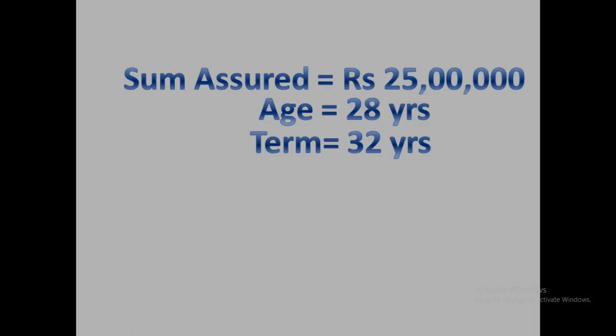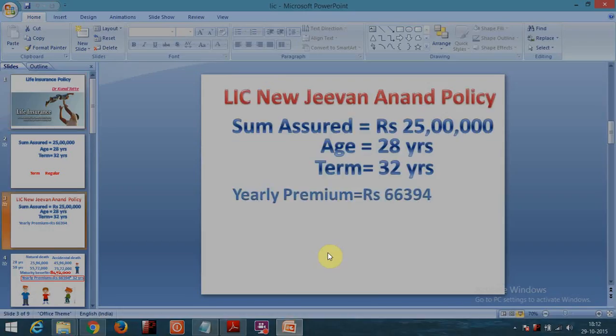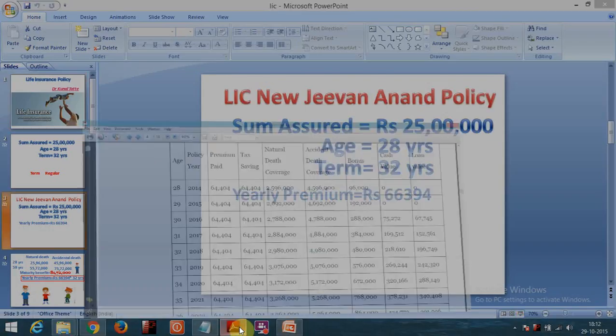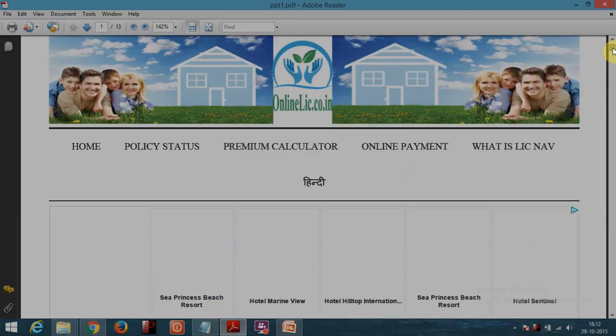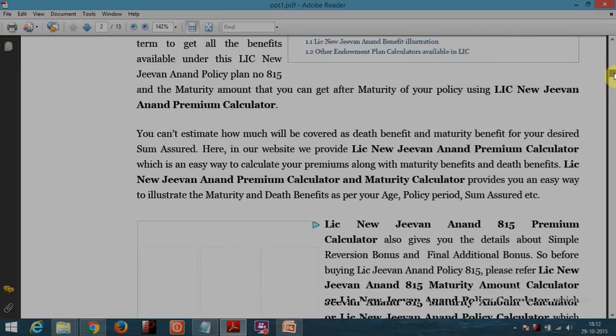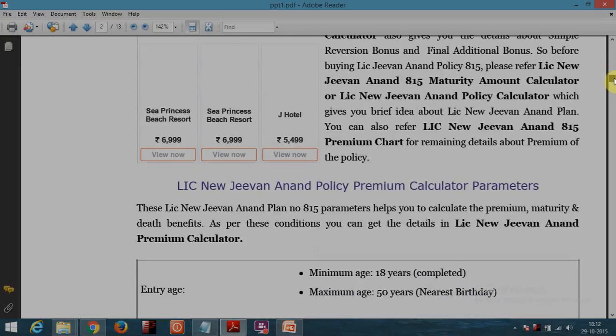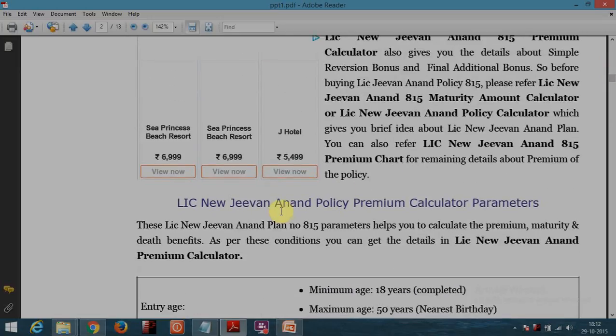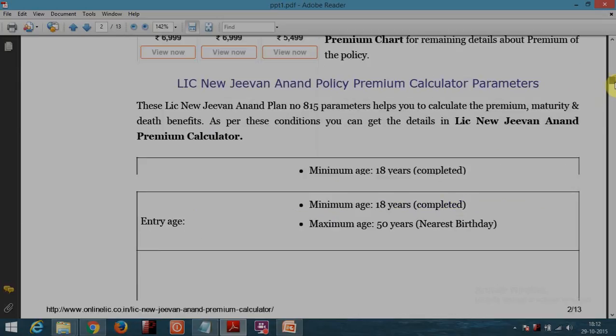So this is my requirement. As every other individual, first I went to LIC to get an LIC policy. So this is the licindia.co.in website. I have converted it into PDF form. I went to the website and I was in search of a policy which will provide me my requirements. So I ended up with this LIC New Jeevan Anand policy. This is a famous policy.